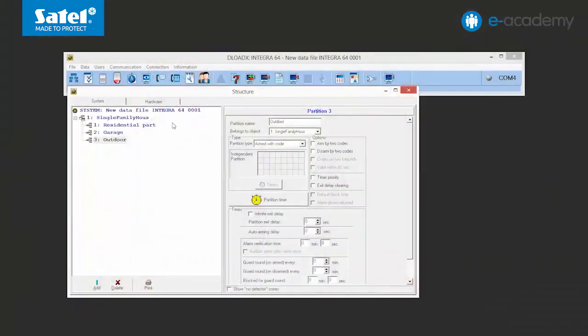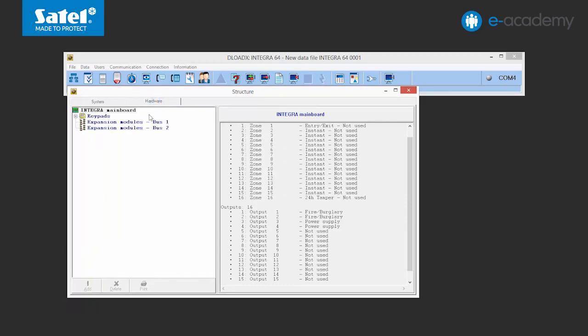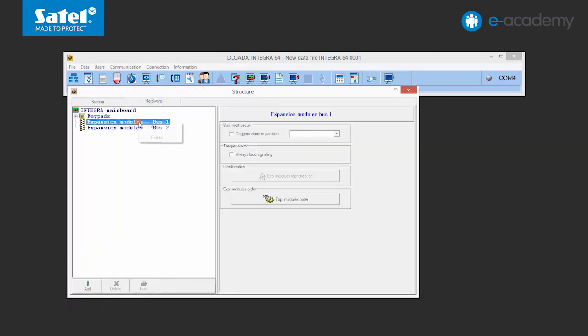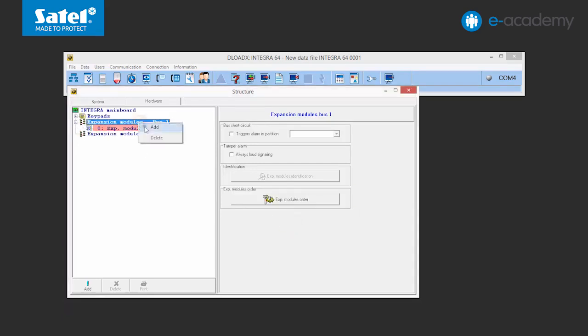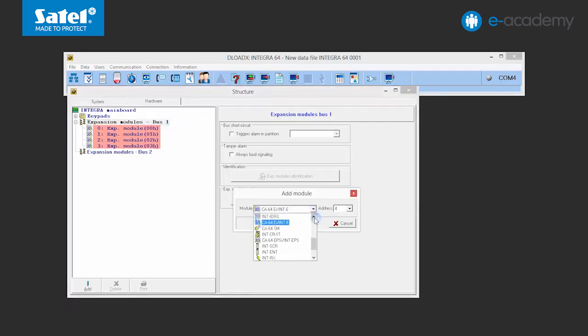In this case, 56 detectors have been placed on the plan. According to the engineering design of the premises, expansion modules had to be connected to the control panel so as to get the right number of zones. Select the Hardware tab. Highlight the name of the expander bus to which the devices have been connected and right-click on the exp. module identification and select Add option. Now find and indicate the INT-E expansion module and assign its address. In the same way, 3 more INT-E expanders and 1 INT-IORS unit should be added.